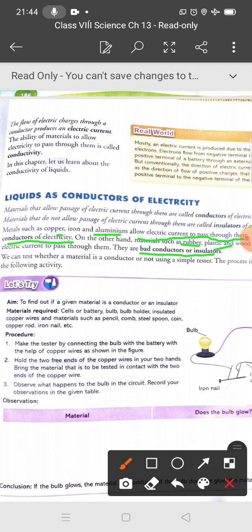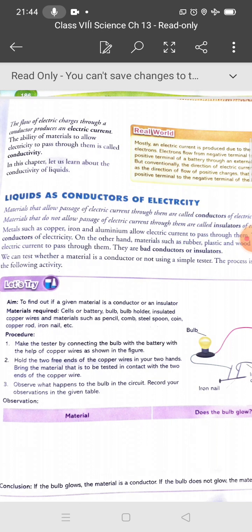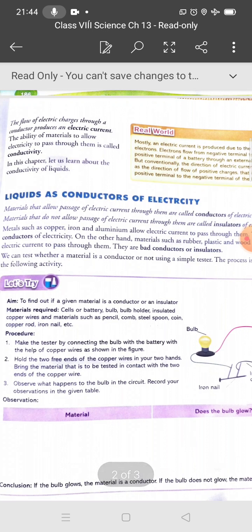So first of all, there is some activity. We can test whether a material is a conductor or not using a simple tester. This process is described in the following activity. Now you can see, to find out whether a given material is a conductor or an insulator, you need a cell, battery, bulb holder, and you can do this activity in a very simple way. Take a battery and two insulated copper wires, and the materials you can take are a pencil, comb, steel spoon, coin, copper rod and iron nail, etc.